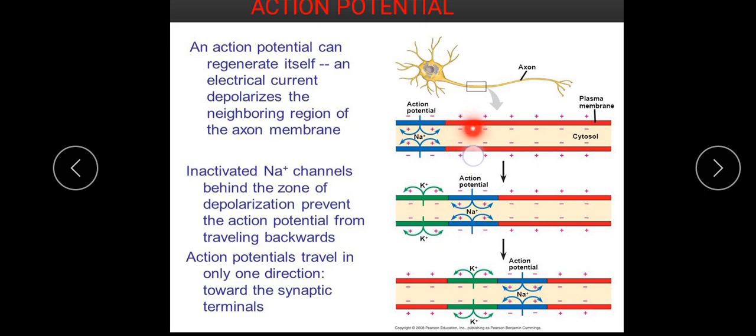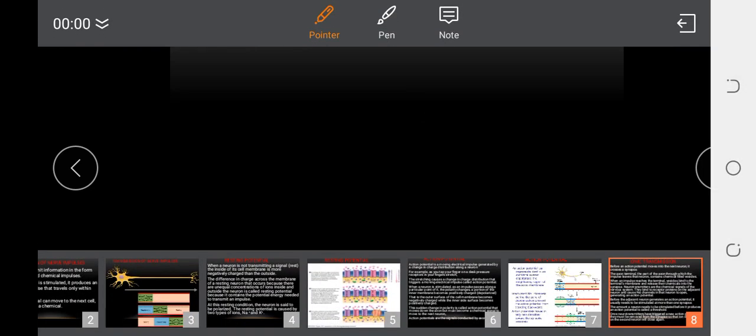An action potential can also regenerate itself along the neuron. When the neuron is stimulated and an action potential is generated, the action potential will travel down the neuron, usually from the cell body down to the axon terminal.